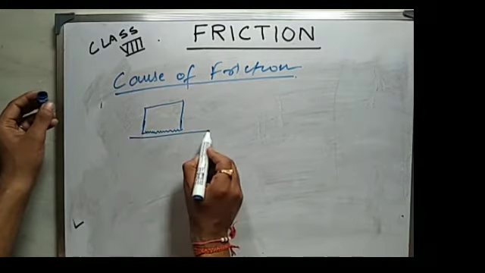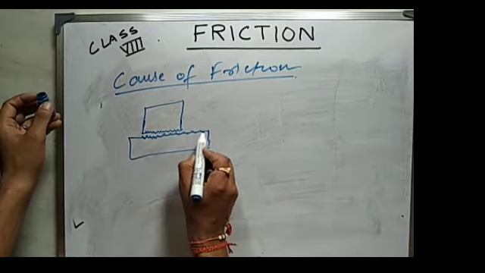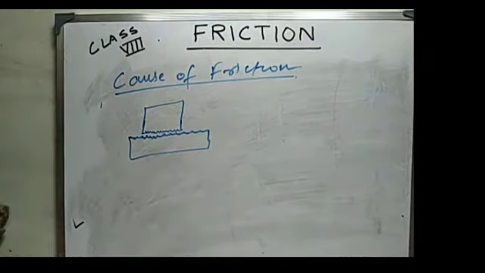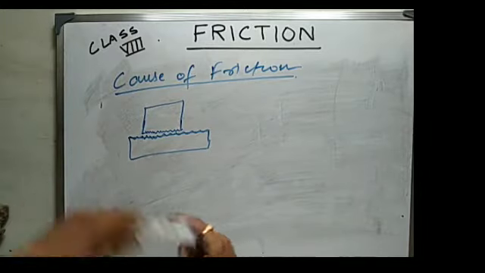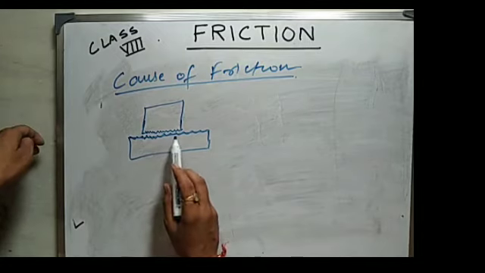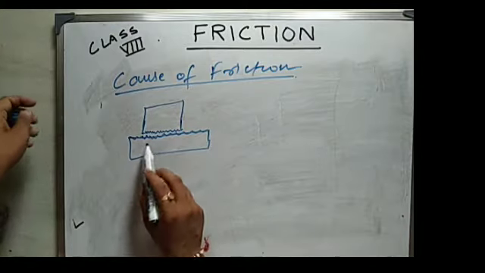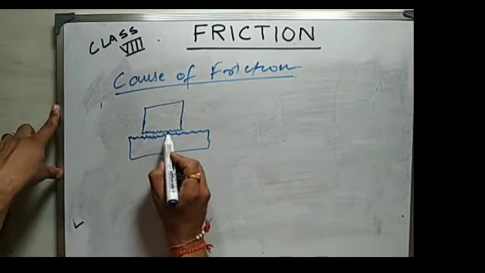The table is also rough, and the surface of the book is also rough. This roughness is not clearly visible with our naked eye, but on seeing with microscope we will see that the surface of the book and the surface of the table are not smooth and they are rough like this. Due to this roughness they interlock each other.